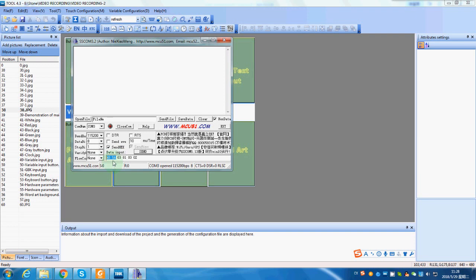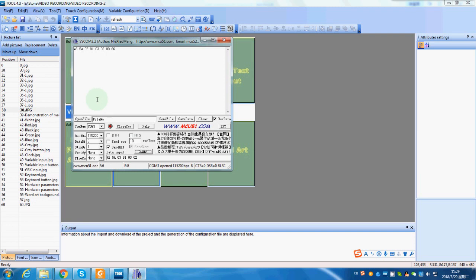A5 5A, that is the frame height, and length 03. That means there are 3 bytes after 03 in this command. Command 81, read the register. Address 03, the readable register's address, which has the current page ID. Data length 02 means we shall read 2 bytes in this register.